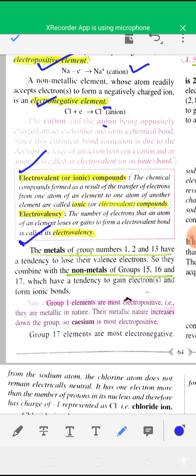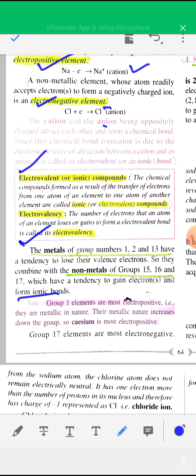The metals of groups 1, 2 and 13 have a tendency to lose their valence electrons, so they combine with non-metals of groups 15, 16 and 17, which have a tendency to gain electrons, and ionic bonds are formed.